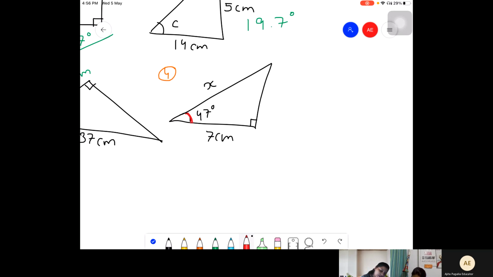This is 47 degrees, no? So which is the opposite side? Bacha, the opposite of 47 is this thing, no? So this is opposite. The opposite of 90 is the hypotenuse. And this is the adjacent. What you have to find and what is given are adjacent and hypotenuse, no? Which relationship do adjacent and hypotenuse satisfy? Cos. SOHCAHTOA. Cos.